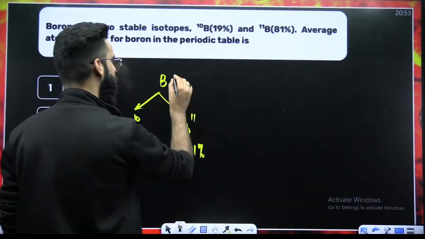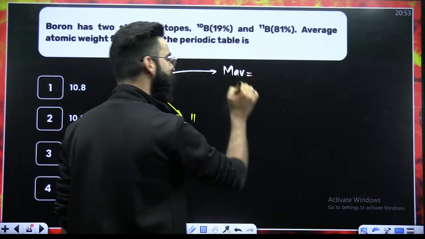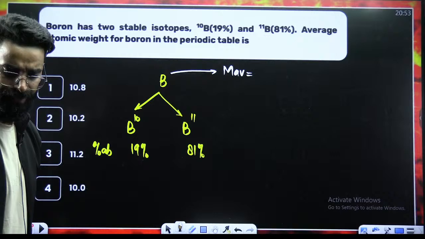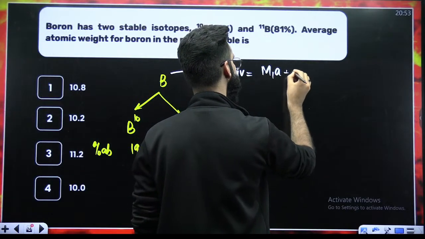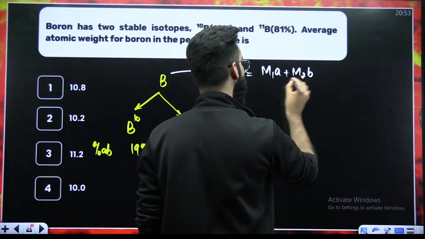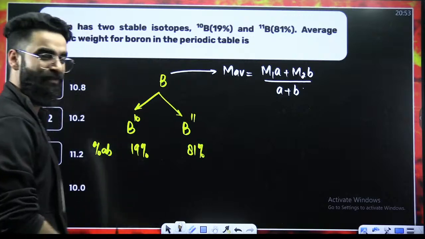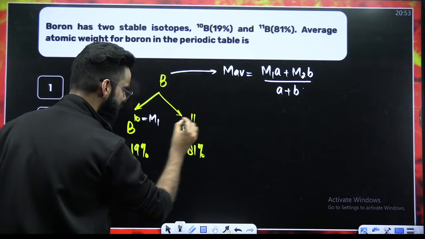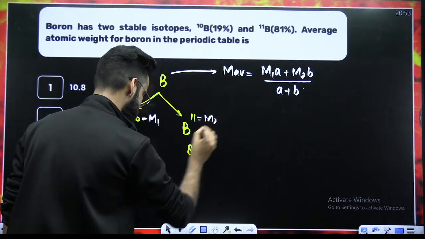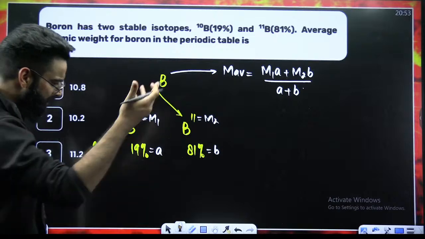What are we supposed to calculate? We are supposed to calculate the average atomic mass of boron. How do you calculate it? By the formula M1A plus M2B divided by A plus B. Now the point is, what is M1? What is M2? What is A? What is B? This is the value of your M1, this is the value of your M2, this is the value of your A, and this is the value of your B, right? Now put the values and get the answer.